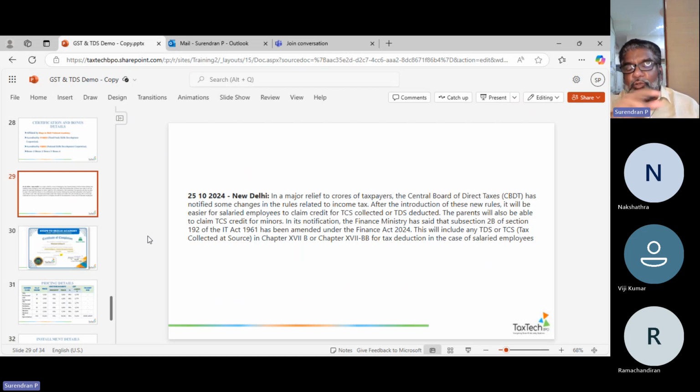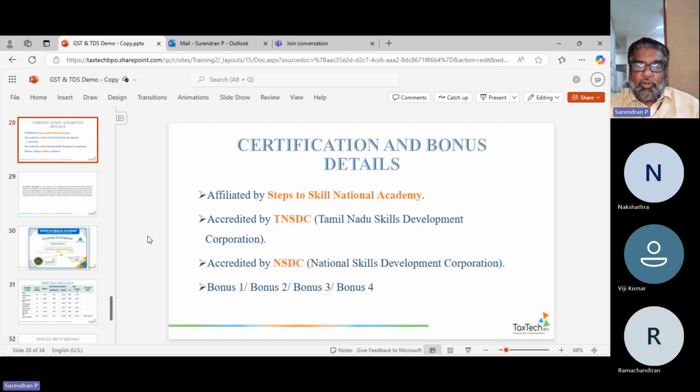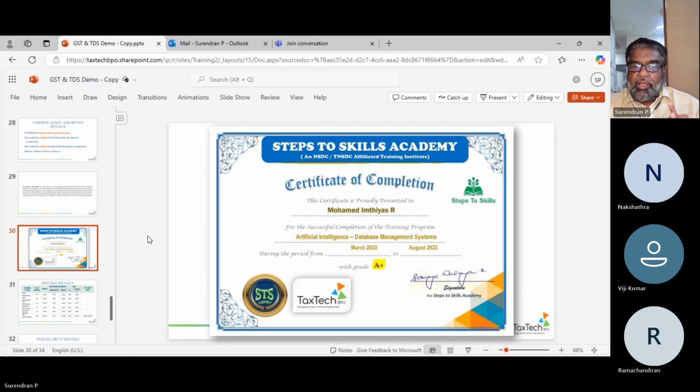All those areas are inclusive of the cost that you're going to see from us. There are so many benefits and bonuses that I'm going to tell you about, and other things we have included for you. If you see the certification and bonus details, our certificate is affiliated to Set of Skills, NSDC and TNSDC affiliated training, national and Tamil Nadu both.